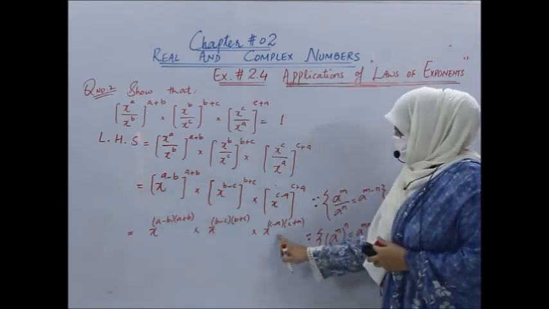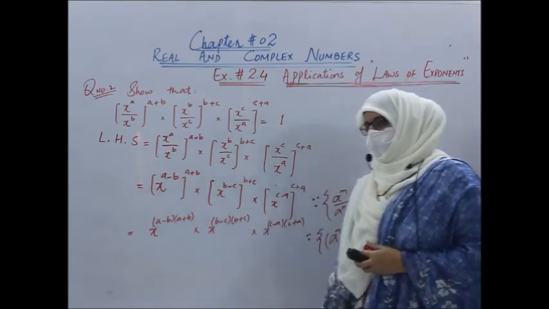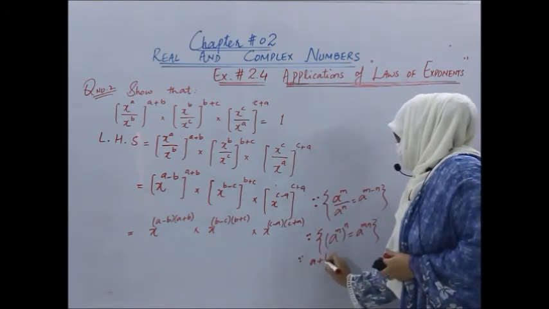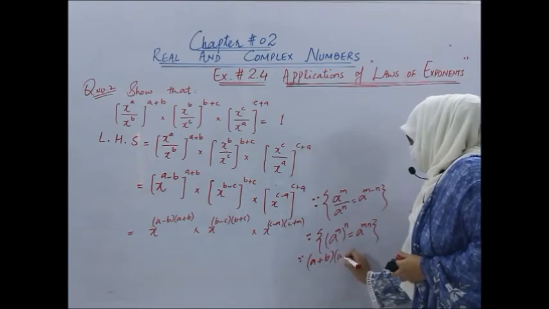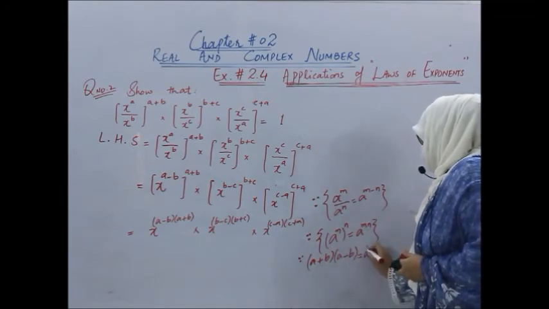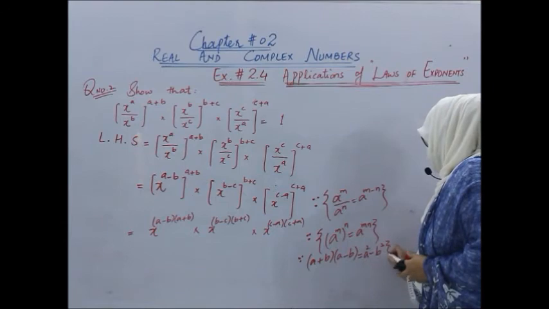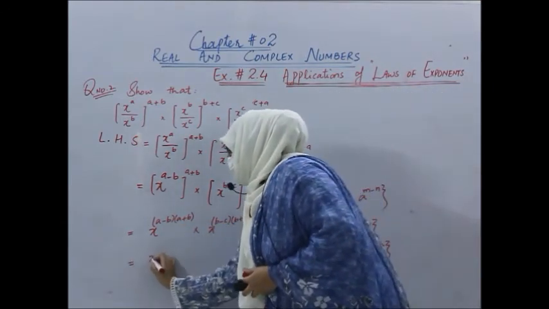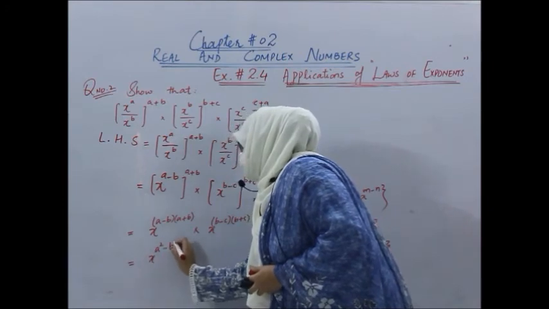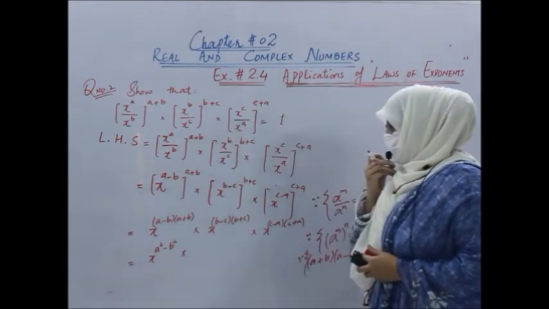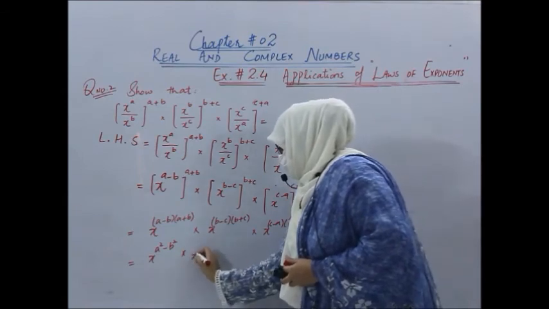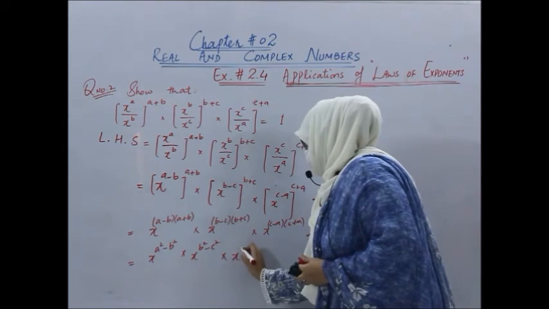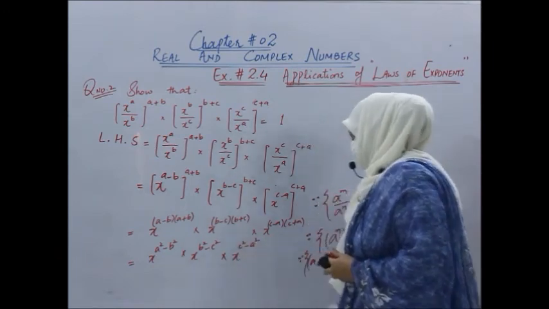Right? Now can you see here we can use an algebraic formula. Which algebraic formula are we going to use? Think about a plus b into a minus b, what does it give you? a square minus b square. So this algebraic formula we will use over here. It would become what? x power a square minus b square into x power b square minus c square into x power c square minus a square.